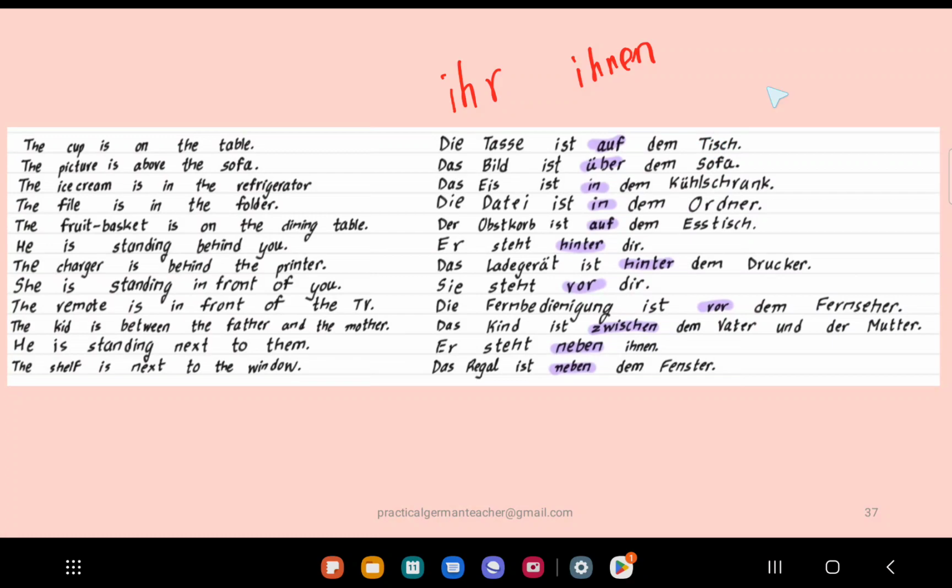So when is it accusative? When you are describing something which is not a position, or the sentence implies a movement. So if I say please keep the cup on the table, then here I'm describing some kind of a movement, right? The sentence implies movement, so you will move the cup from where it is to be on the table, right? So here it will be accusative.